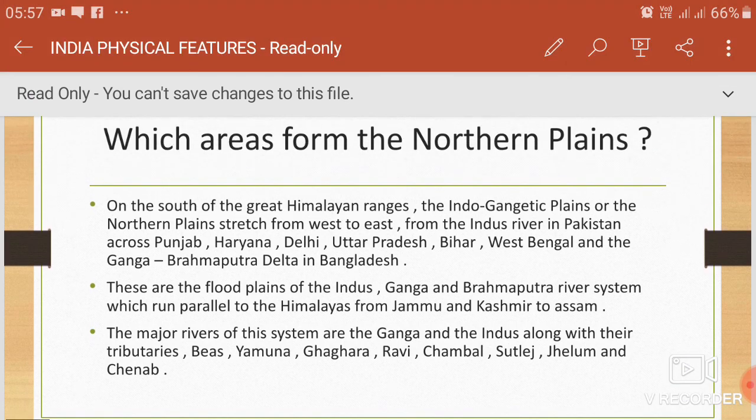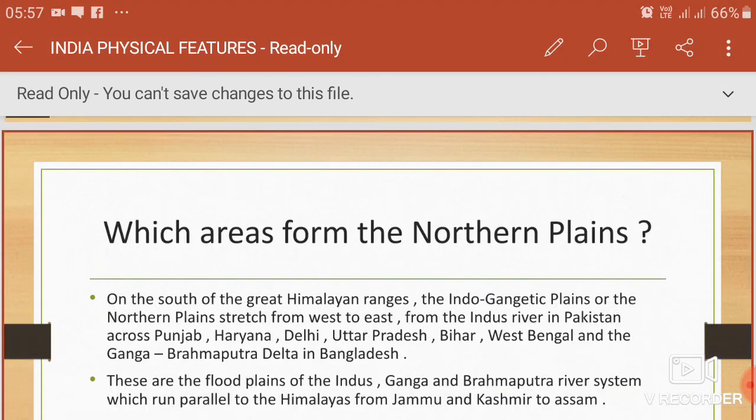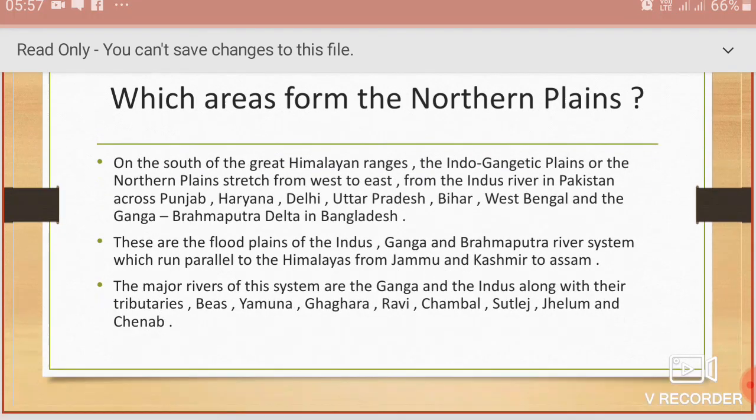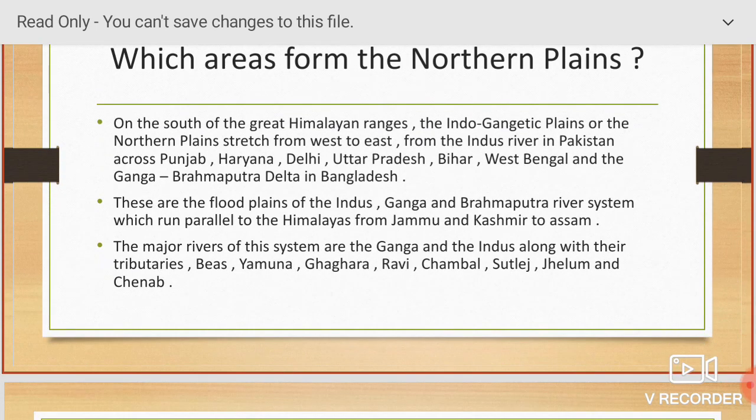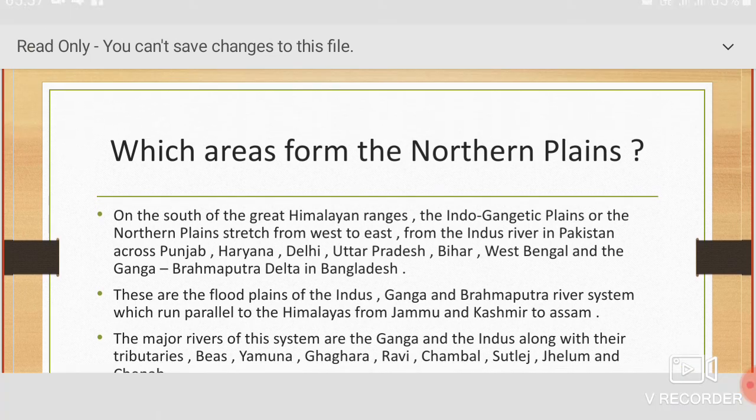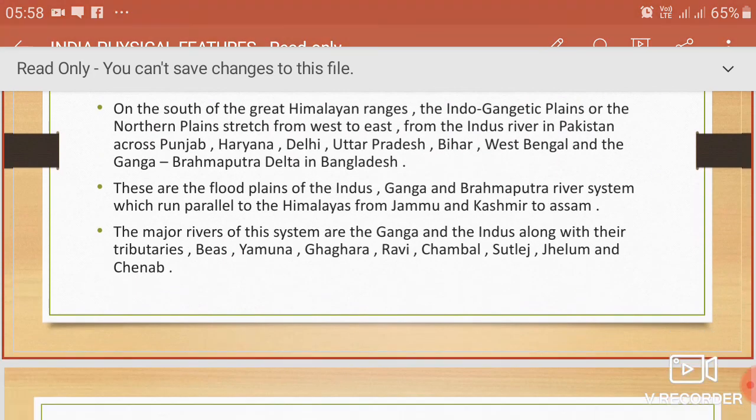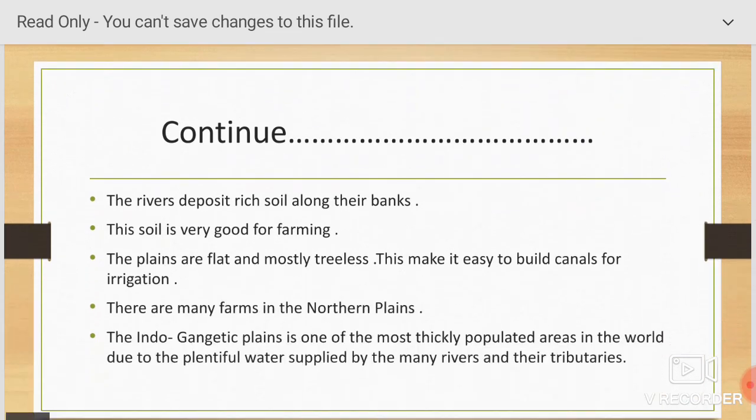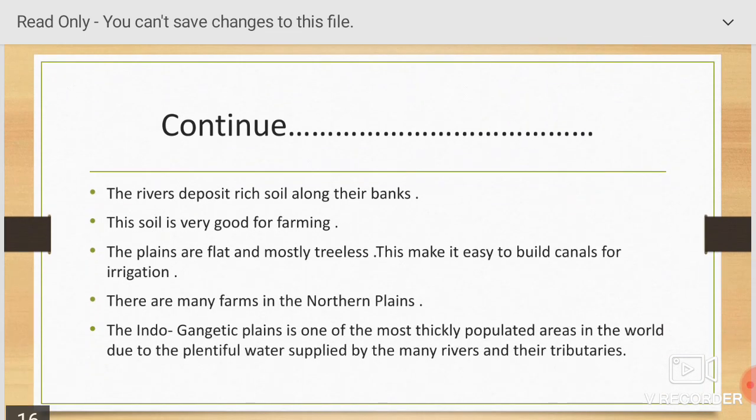The major rivers of this system are the Ganga and the Indus, along with their tributaries Beas, Yamuna, Ghagra, Ravi, Chambal, Satluj, Jhelum, and Chenab. The rivers deposit rich soil along their banks. This soil is very good for farming.